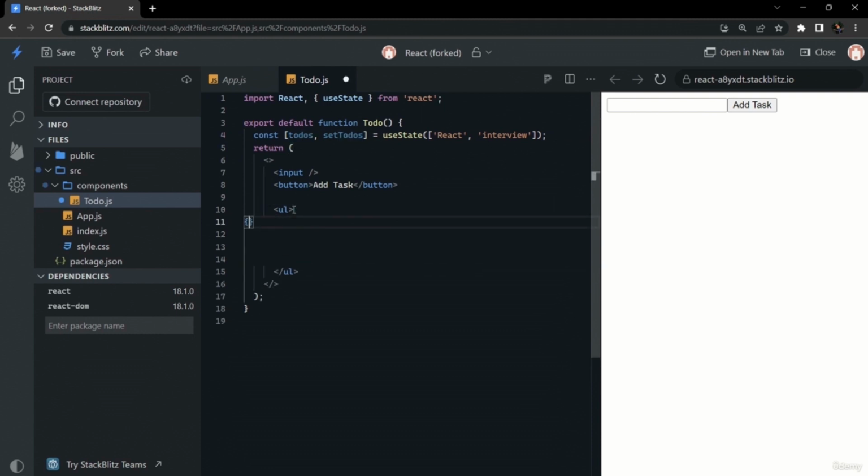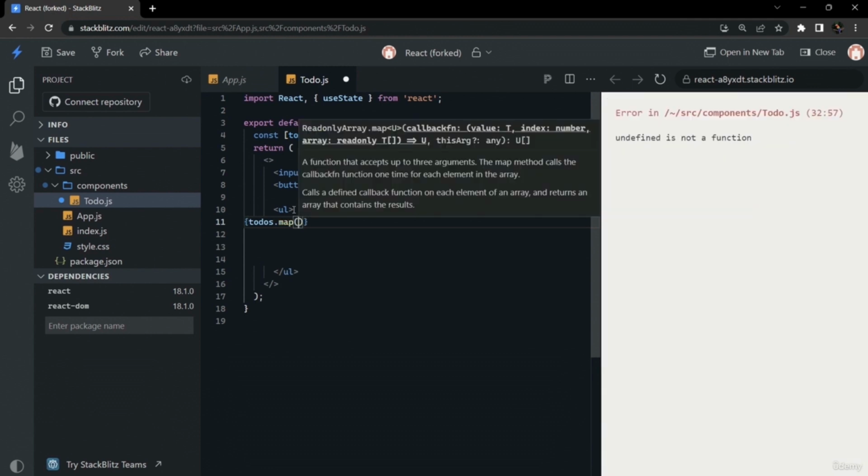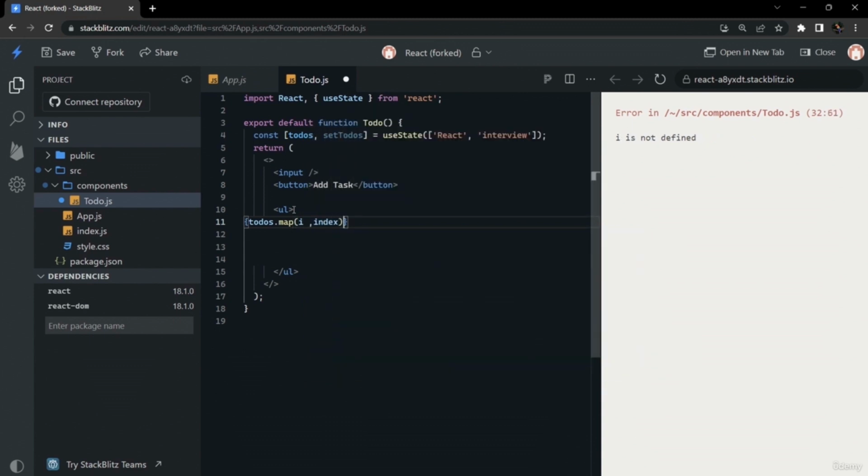Inside of our ul we will create an li using the map operator on our to do tasks. Whatever there will be in our list, it will be outputted into li.